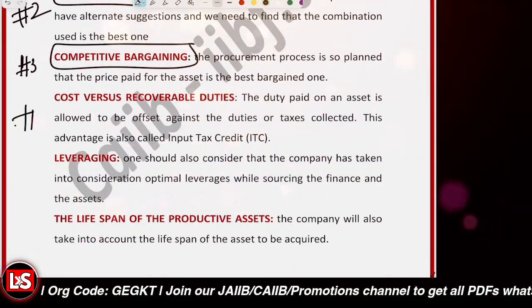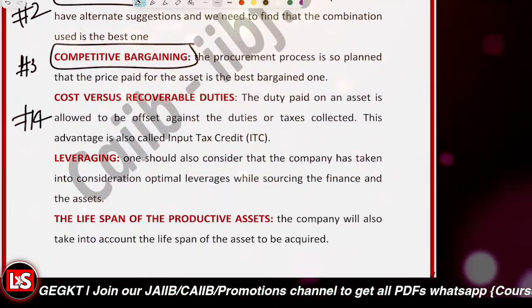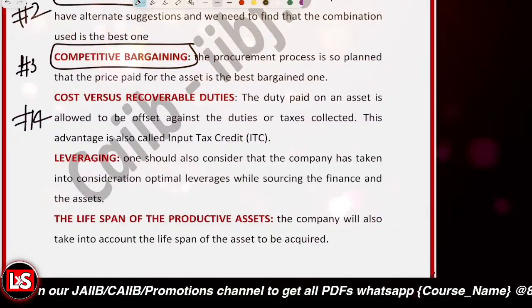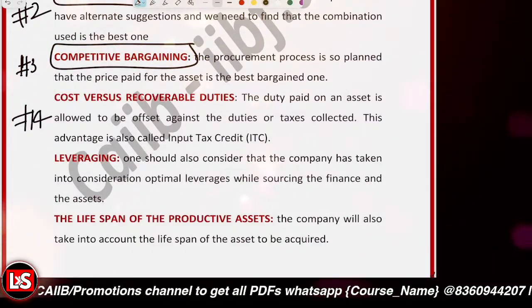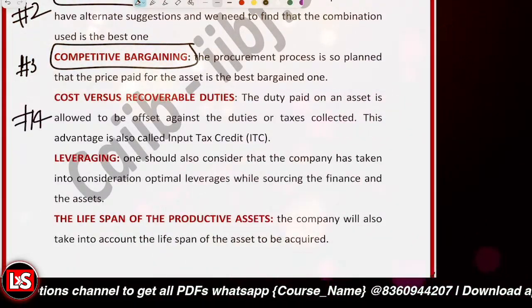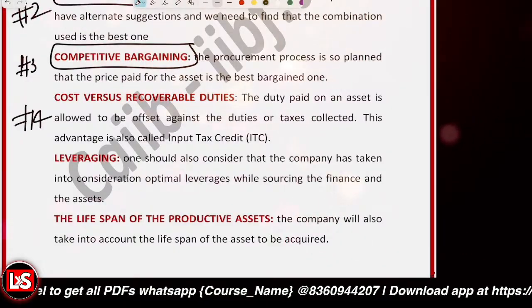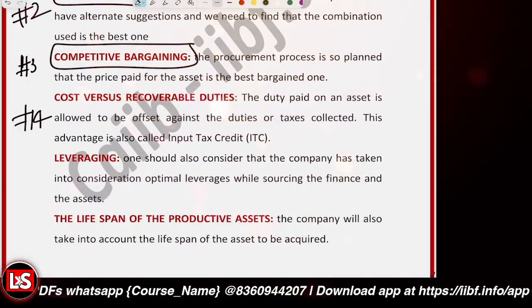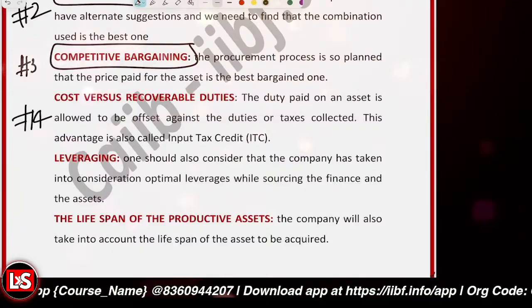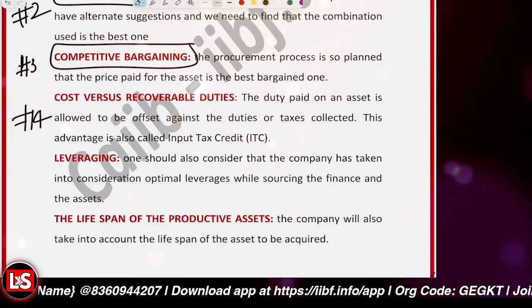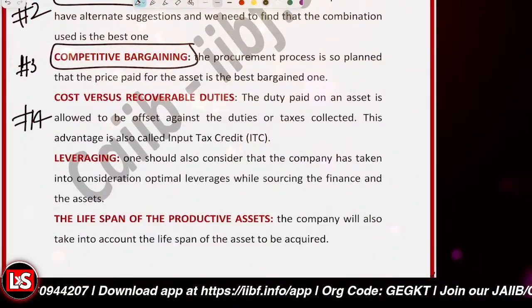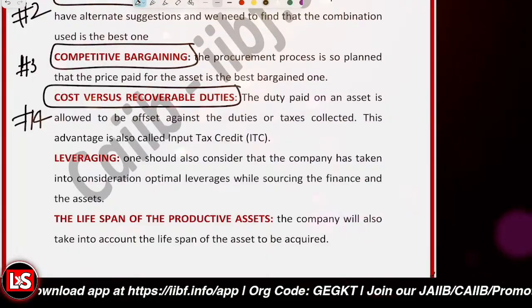The fourth thing is about the cost versus recoverable duties, like the taxes and duties paid on the assets. Those may be recoverable through the ITC, the input tax credit that may be available. ITC basically allows businesses to adjust the taxes paid on purchases against the taxes payable on sales, right? So that's the cost versus the recoverable duties.